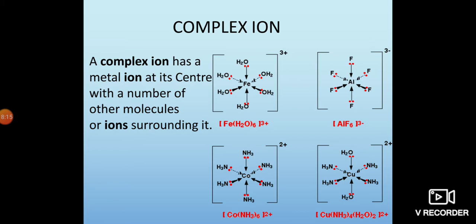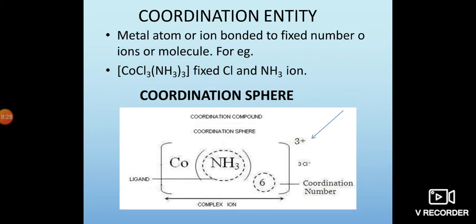So that is, the complex ion has a metal ion at its center with a number of other molecules or ions surrounding it, that is known as a complex ion. Then coordination entity.